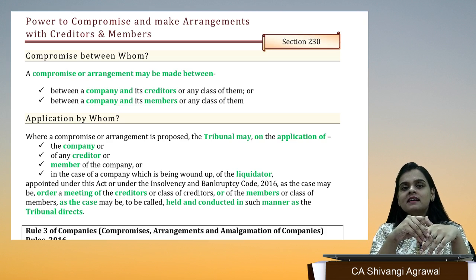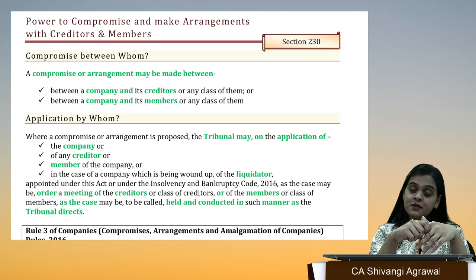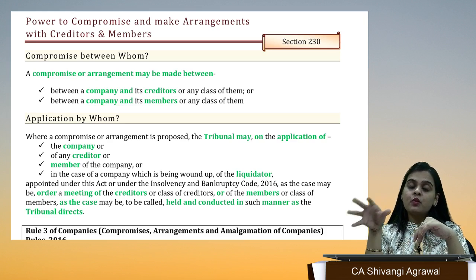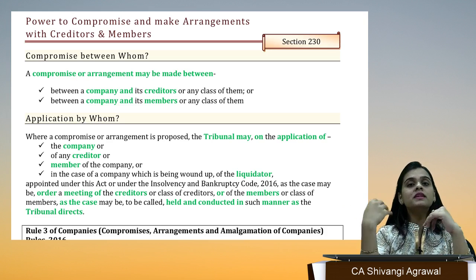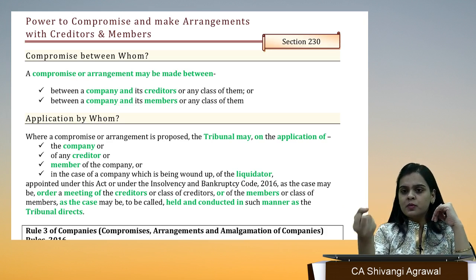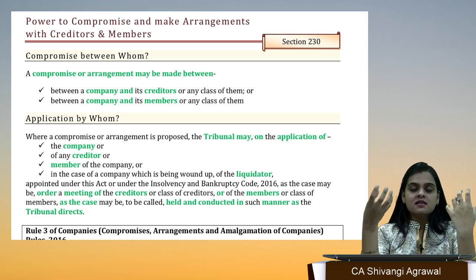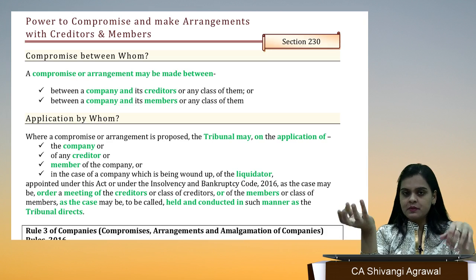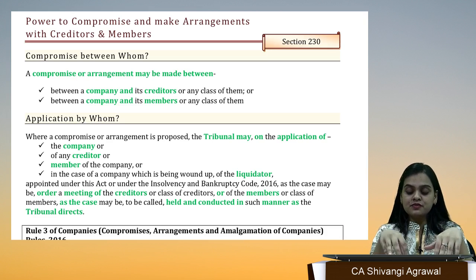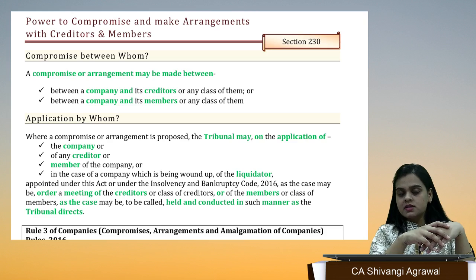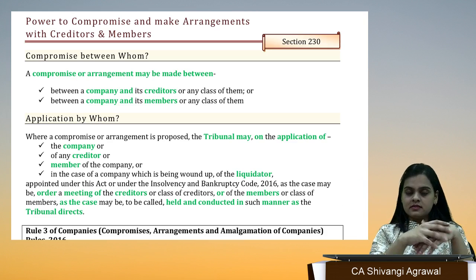Of course, merger and amalgamation also involve an element of compromise and arrangement with others. Someone will compromise something, someone will arrange something, for the mutual benefit, right? But as of now, under section 230, we are compromising with our shareholders and with our creditors.